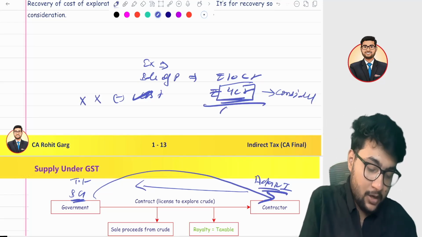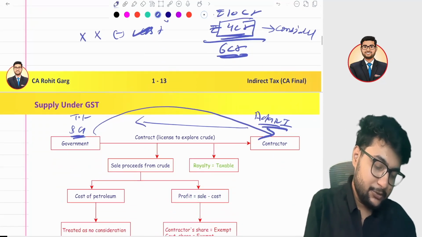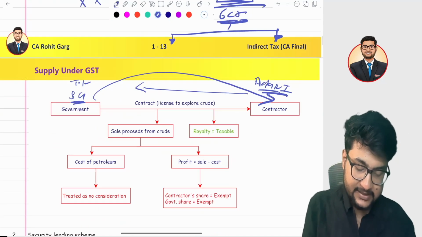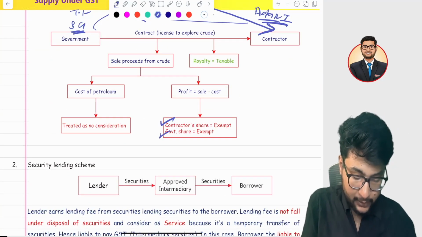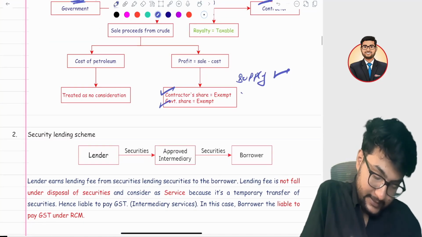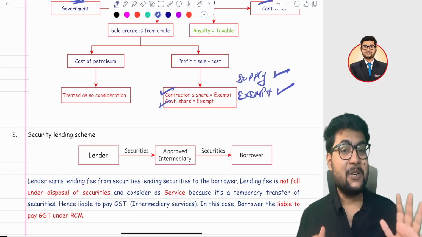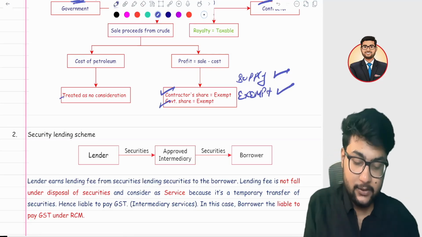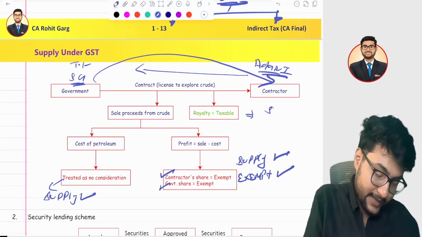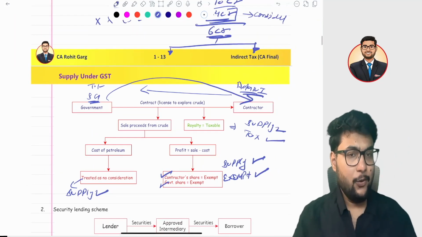Now let's talk about the remaining 6 crore. In the remaining 6 crore, there will be a two-way split. First, there will be a contractor share, and another will be a government share. Although it is a supply, there will be no taxability on it, meaning it is exempt from GST. Are you getting my point? The cost is not a supply. You can write it here as well, and this is a supply as well as taxable. I hope it is clear to you.